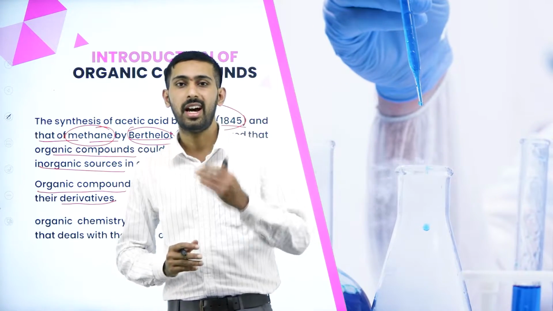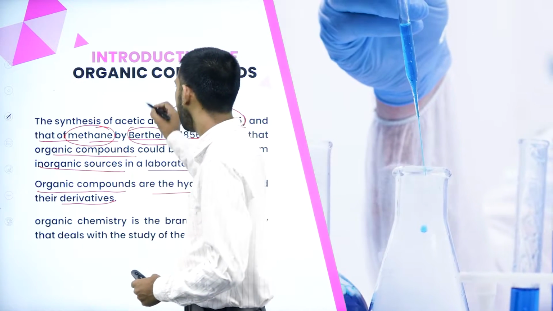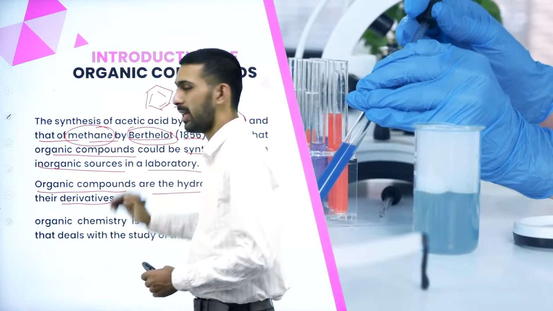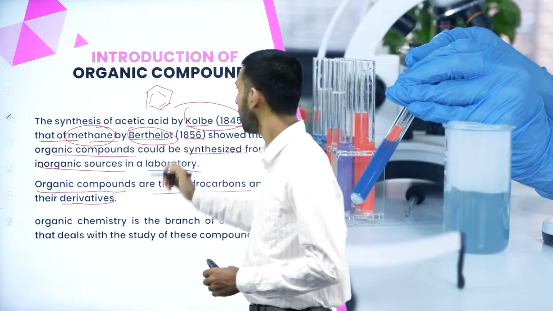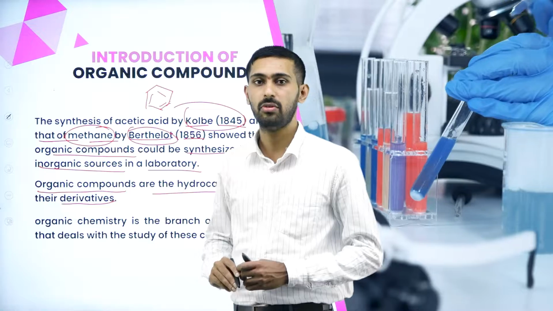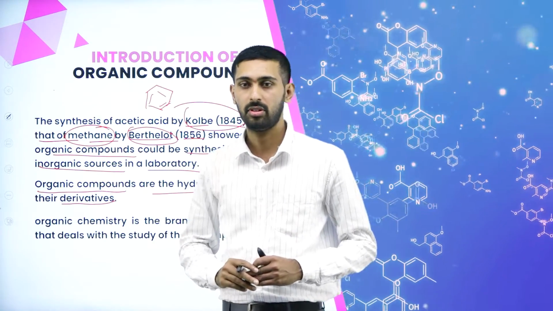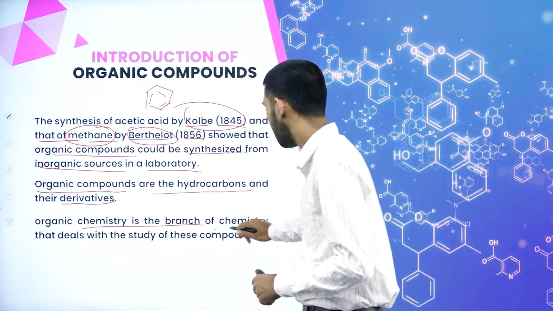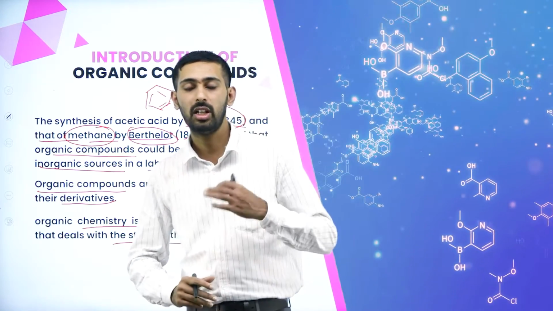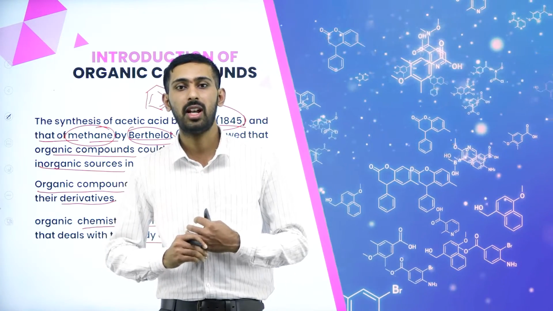A compound which contains carbon and hydrogen is known as a hydrocarbon. For example, let us take benzene. It is an organic compound. Why? Because it has carbon and hydrogen. So we can say that organic compounds always contain carbon and hydrogen. Okay. Next thing, organic chemistry is a branch of chemistry that deals with the study of these compounds. We can always synthesize some organic compounds in our laboratory.